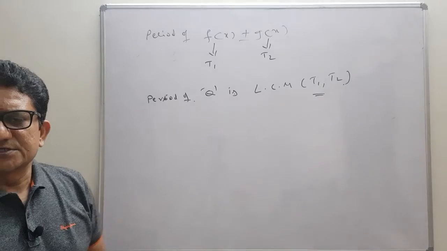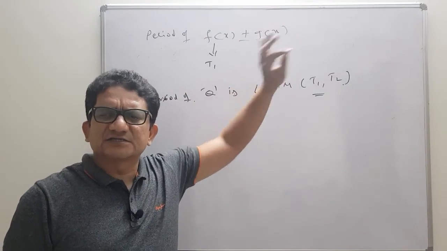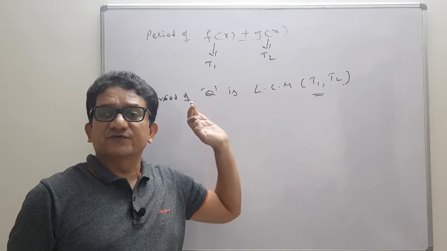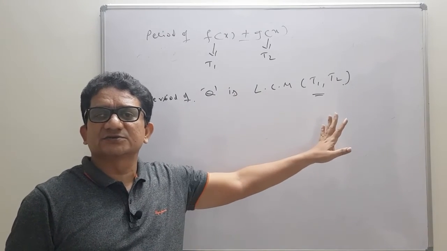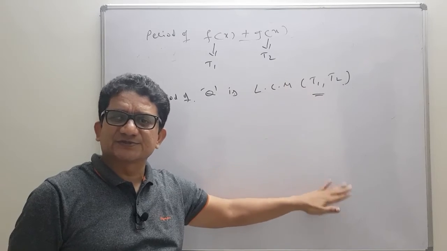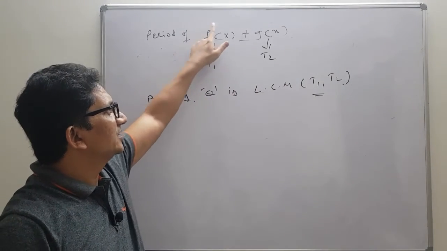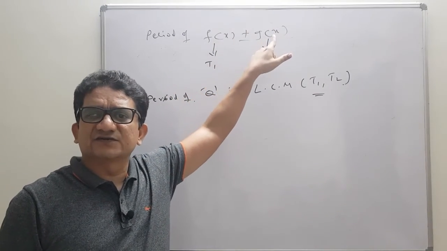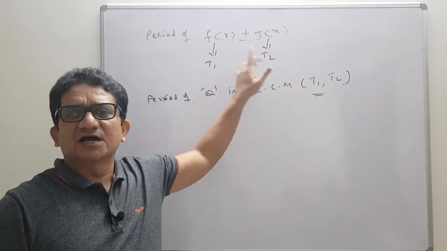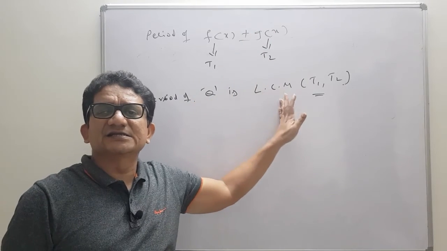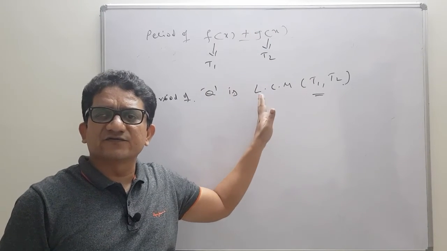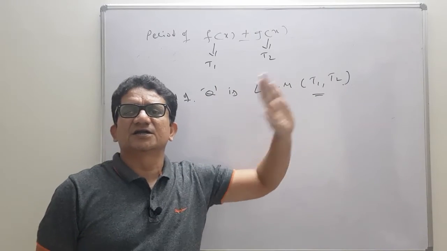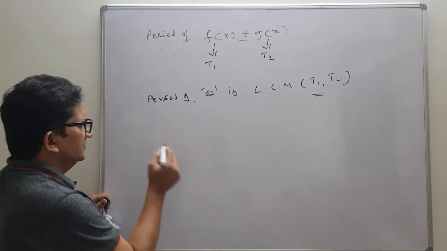This is a simple technique. If simplification is possible, then my suggestion is better to go for simplification. If you feel that simplification is highly impossible or takes so many steps, then immediately find the period of the first function, assume that is t1, and find the period of the second function, assume that is t2, and the overall period will be the LCM of the periods of f of x and g of x. That means in this example the LCM of t1 and t2. Based upon this we will see an example.